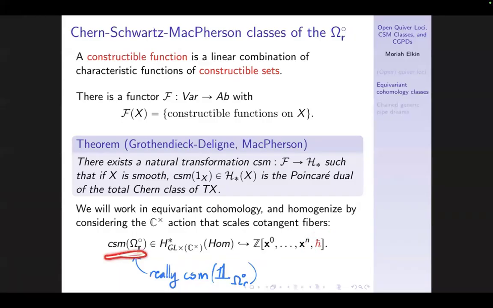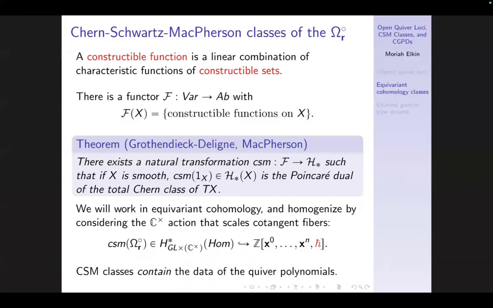And this is the standard abusive notation. Really, this should be the Chern-Schwartz-MacPherson class of this characteristic function. So these are the real things to compute here. And maybe as a hint that these are the right things to compute, is the fact that these classes contain the data of quiver polynomials. We're computing strictly more information.